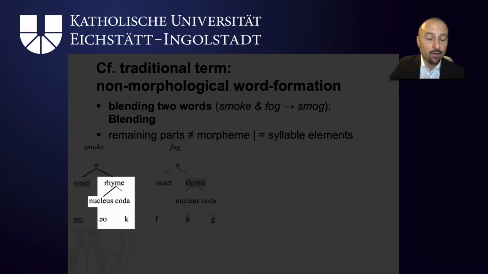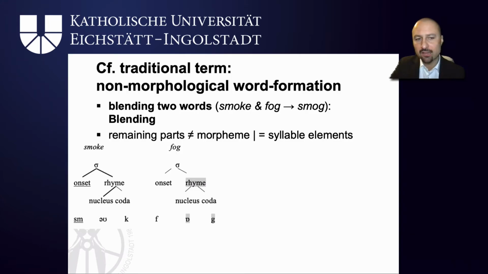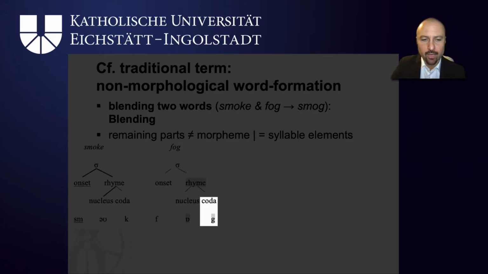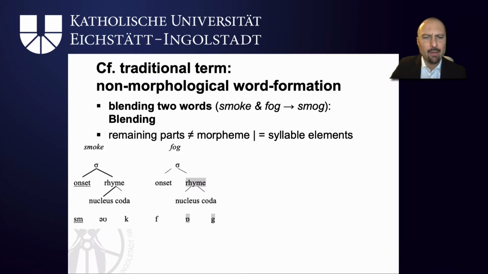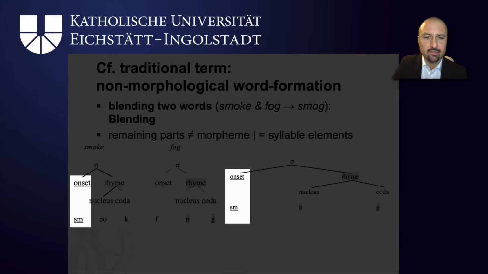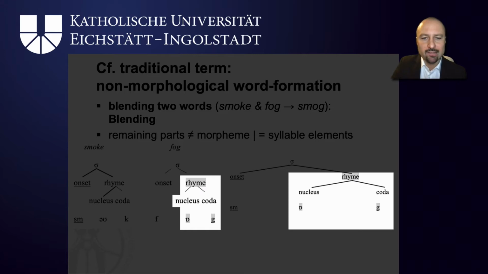Now, since smoke can easily be rhymed by cloak, we call the nucleus and the coda also the rhyme, because these together make up what is used in rhymes. Similarly, fog has a syllable structure with f in the onset and o in the nucleus and g in the coda, so og together make up the rhyme in this syllable. Now what happens in smog? If you look at the word that results from the blending process, you see that sm, the onset, is taken from smoke, and the rhyme og is taken from fog.